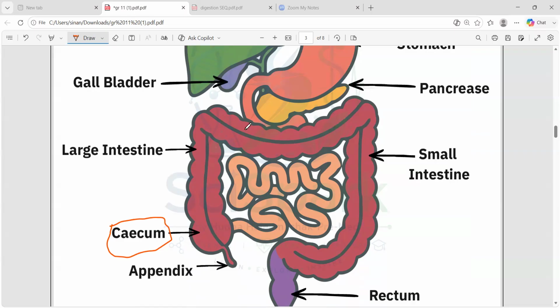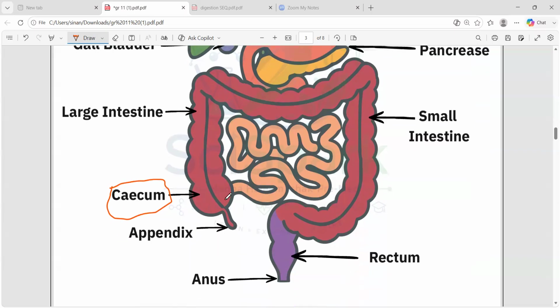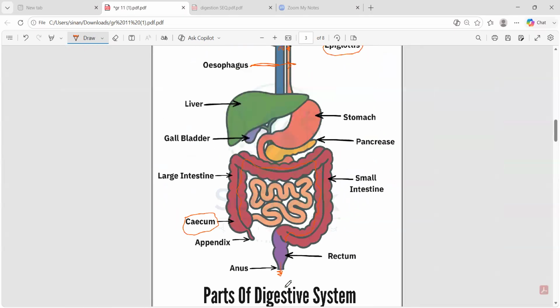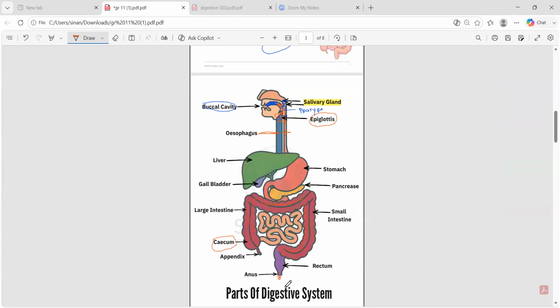So the cecum will then continue and come towards the what? The rectum. The food will go through this pathway and finally reach the rectum. After reaching the rectum, the waste products have to be released out. All the waste products will be released out through the anus. So these are the parts of the digestive system.